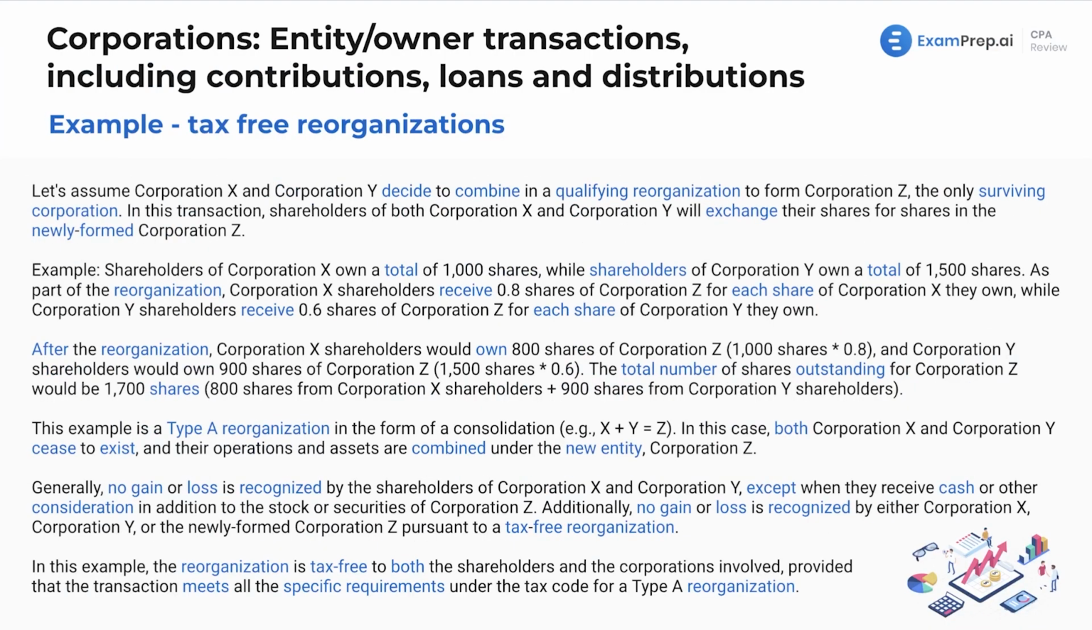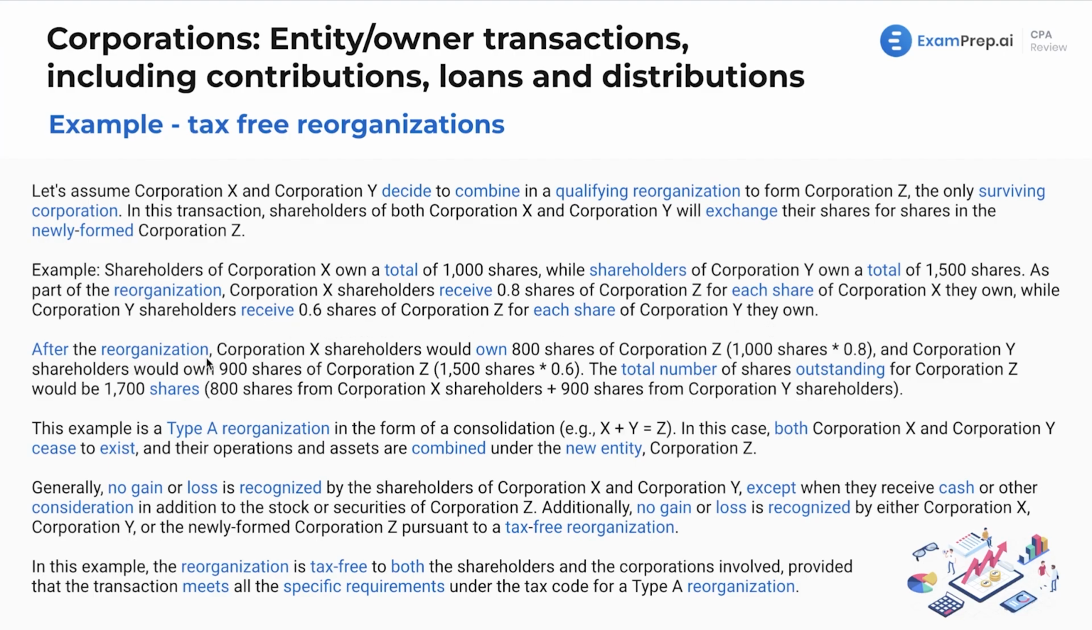We got some more examples here. Tax-free reorganizations. Let's assume that Corporation X and Corporation Y decide to combine in a qualifying reorg to form Corporation Z, the only surviving corporation. Now, in this transaction, shareholders of both X and Y will exchange their shares for shares in the newly formed Corporation Z. Shareholders of Corporation X own a total of 1,000 shares, while shareholders of Corporation Y own a total of 1,500 shares. As part of the reorg, X shareholders receive 0.8 shares of Corporation Z for each share of X that they own, while Y shareholders receive 0.6 shares of Corporation Z for each share of Y that they own.